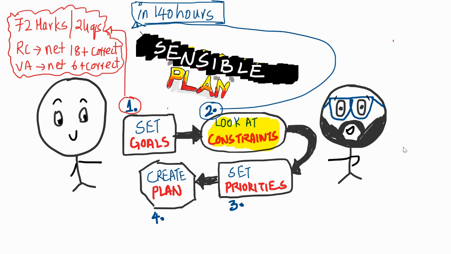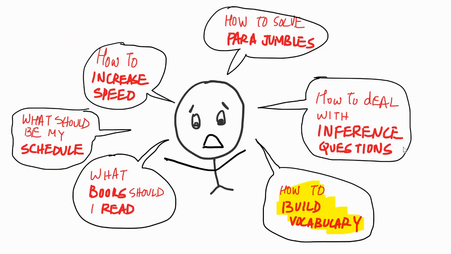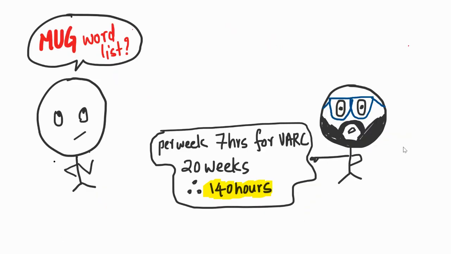Now we have got the constraints. This looks good. Now let's get into setting the priorities. 140 hours means that we have to be very careful in terms of what problem we'll attack. How to build vocabulary. You want to address that issue here?